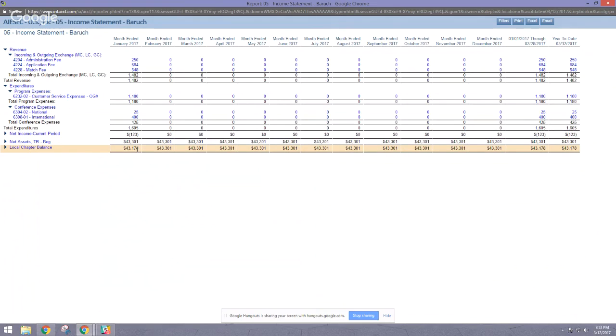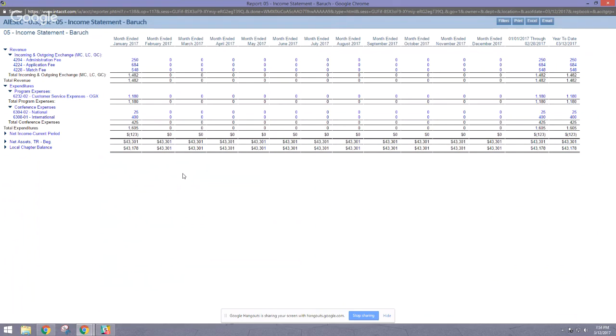This is how much we started with. This is misleading. This is our current income for this month. For the month, we lost $123, which means the local chapter balance for this month is $43,301 minus 123 to get this.